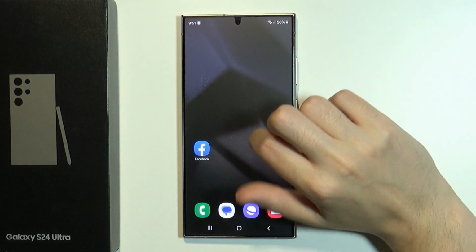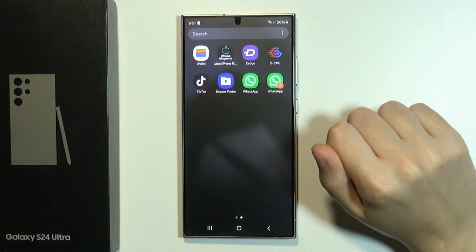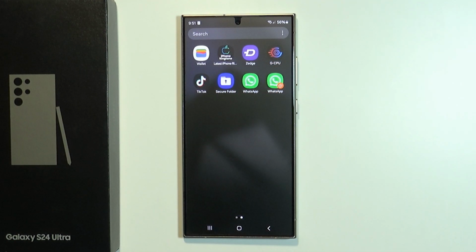So this is how we can clone apps, by using either the dual messenger, like in the case of WhatsApp, or by using secure folder in order to clone apps and use separate data for the same app.